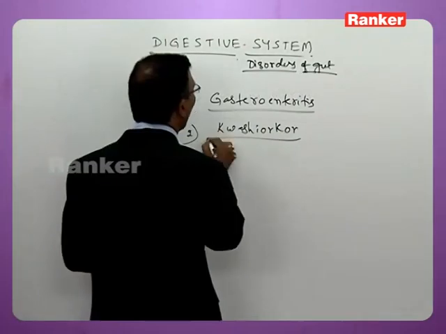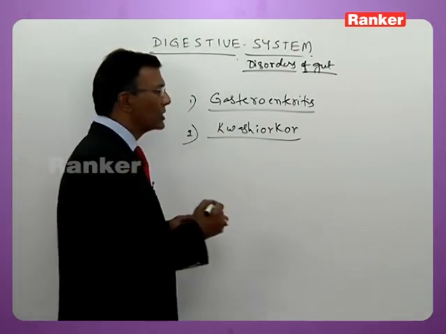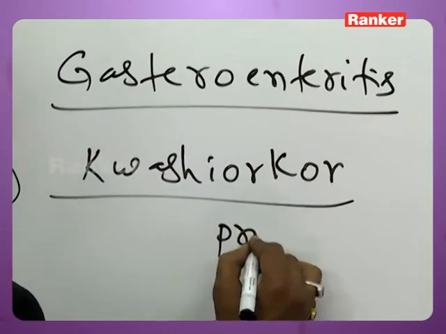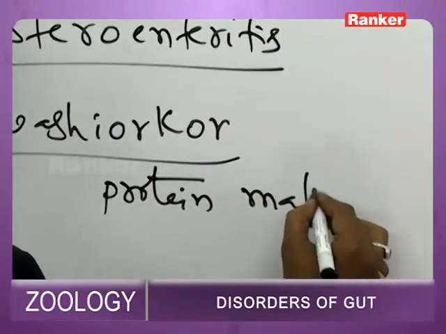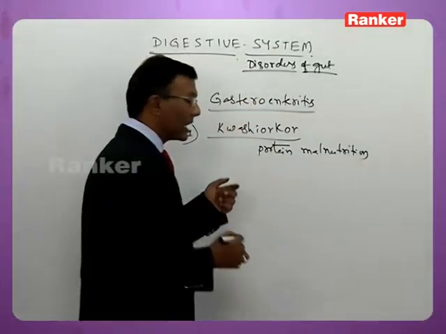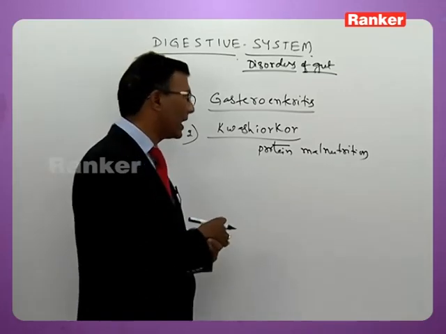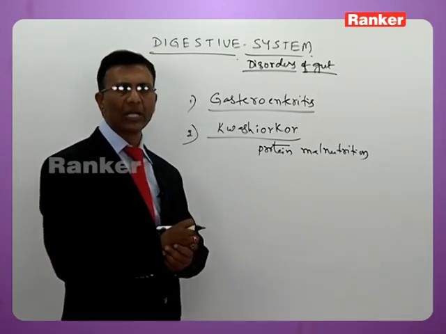Kwashiorkor crops up in children. It is mostly due to protein malnutrition. Because of deficiency of proteins in the diet, children suffer from a characteristic disorder called Kwashiorkor.